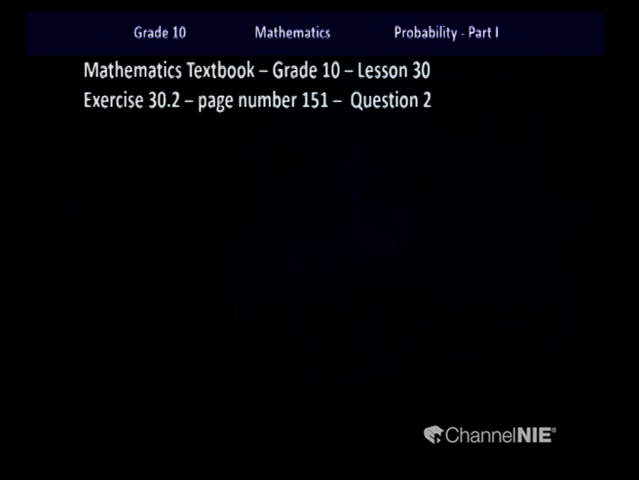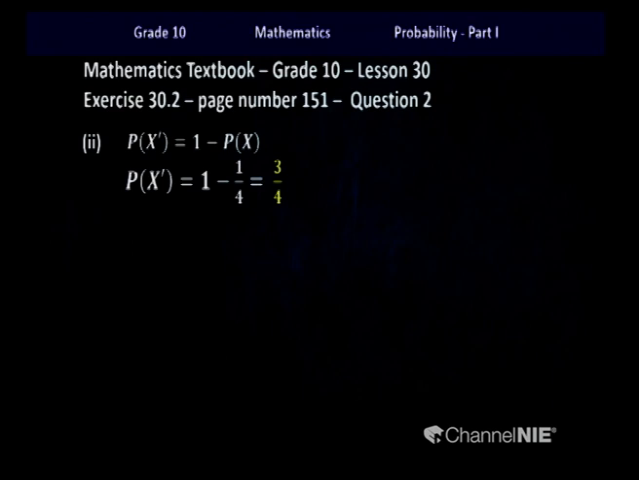Next one children, the probability of the complement of event x is equal to 1 minus the probability of event x. So children, you can substitute the value 1/4 and get the answer 3/4. Next one, probability of the complement of event y. So it is similar to the previous part of the question. So you substitute 1 minus 5 over 6 and the answer is 1 over 6.